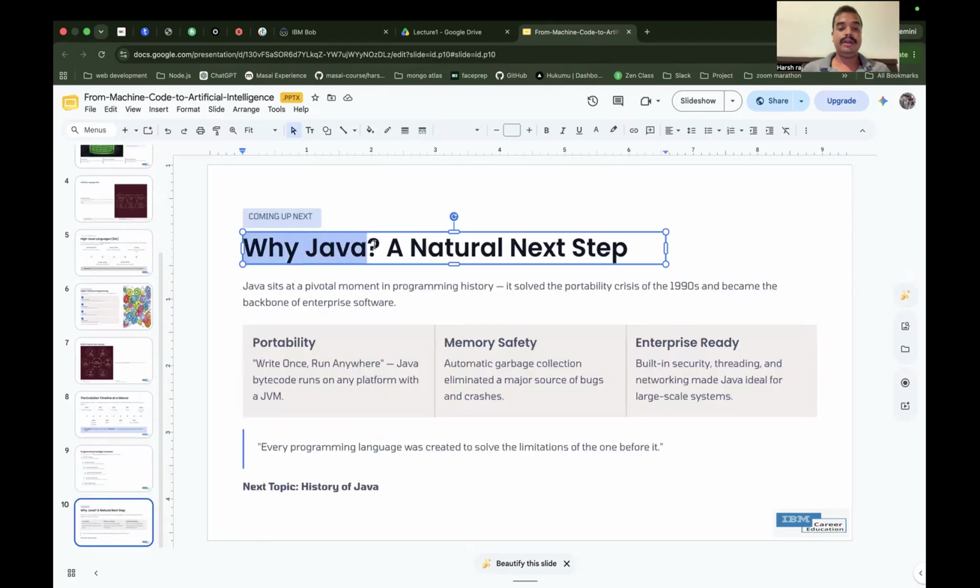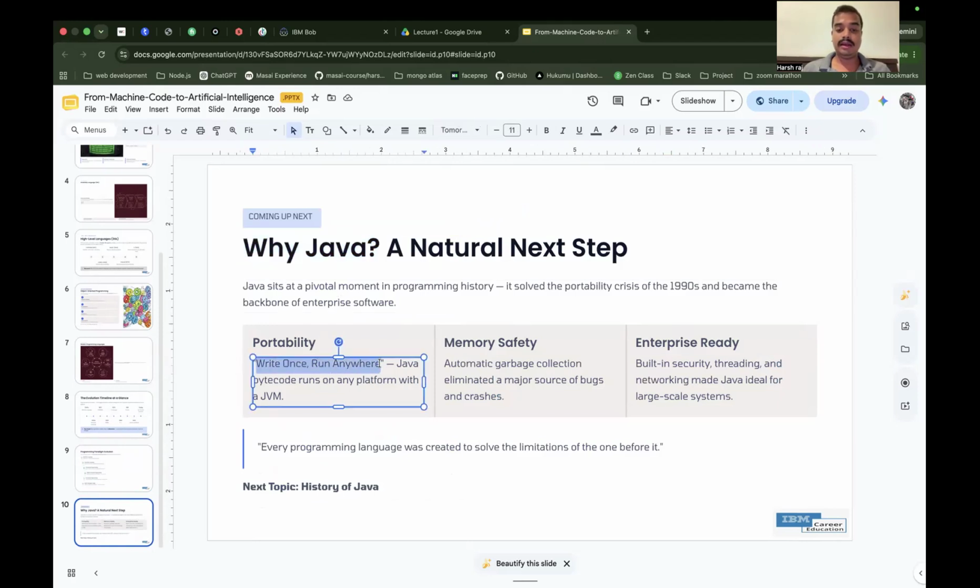And why Java? Why do we need to learn Java? The most important thing: write once, run anywhere. This is the requirement that pushed a scientist, James Gosling, to develop a programming language that later became known as Java. Okay, so write once and run anywhere. That was the main fundamental requirement of programming languages in the 1980s. And there are more things you need to know about Java.